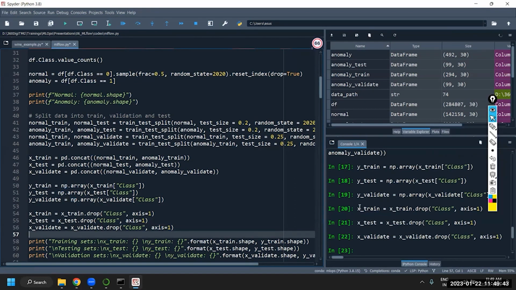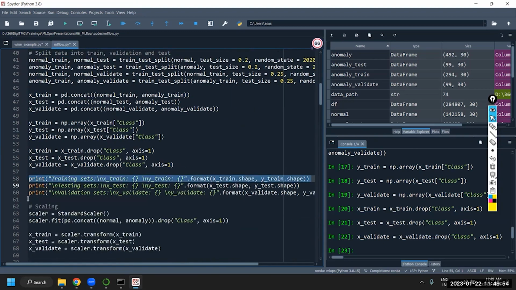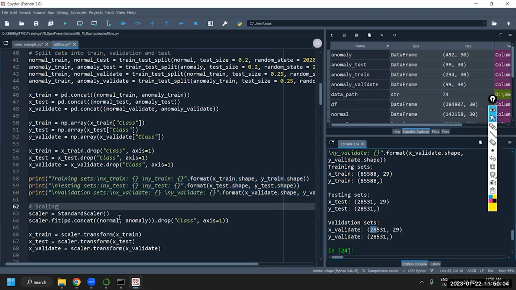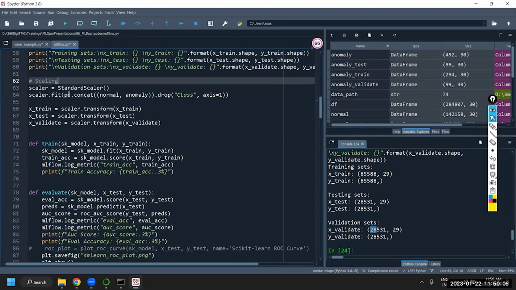So I have train input, train output, validation input, validation output, test input, test output. Three parts we have captured. Then you can see the sizes. These are the respective sizes of your train data set, test data set, and validation data set. Then we are doing the pre-processing.